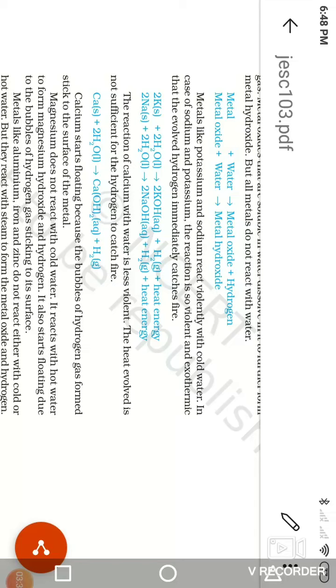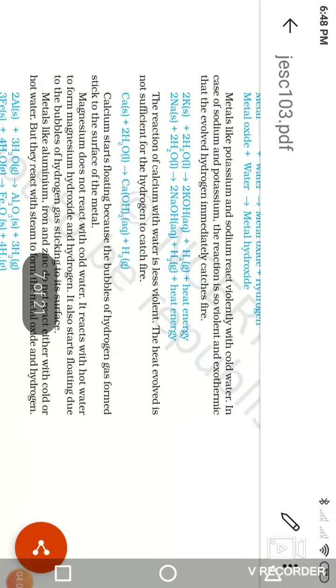An aqueous solution of potassium hydroxide and sodium hydroxide is formed, and hydrogen gas is released plus heat energy, in both reactions. Sodium and potassium react violently with cold water. The reaction is so violent and exothermic.